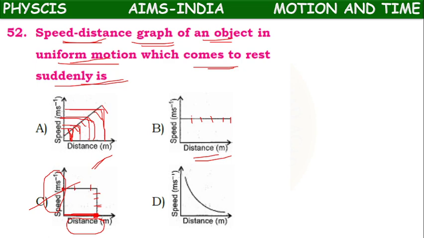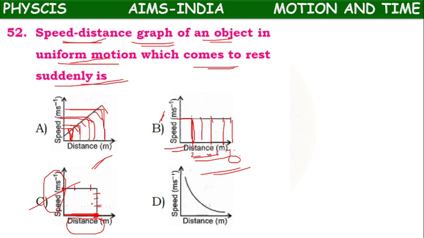It won't come to rest. Here the distance values are 2 meter, 4 meter, 6 meter, 8 meter, like that, but the speed is constant, so it is moving with constant speed. Speed cannot be 0 in this case.